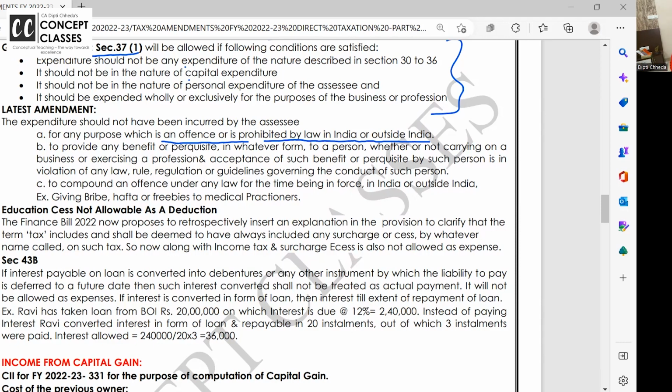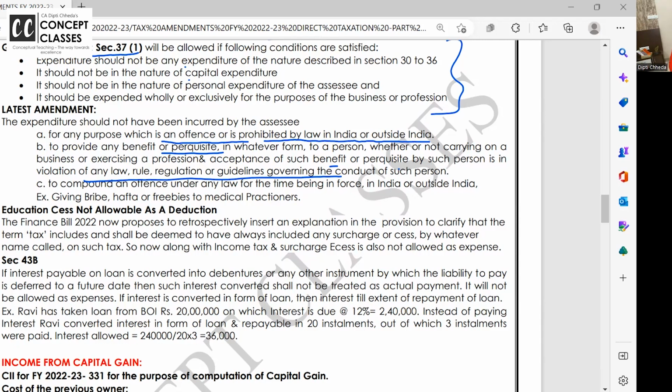Second, to provide any benefit or perquisite to any person, whether or not carrying on business, if it is in violation of law. Simple example is bribing, giving hafta and all that. Ma'am, this is very routine. We need to bribe, our business of construction is like that. Sorry, I'm just giving one example. But our business is like that, or it happens, and all that.